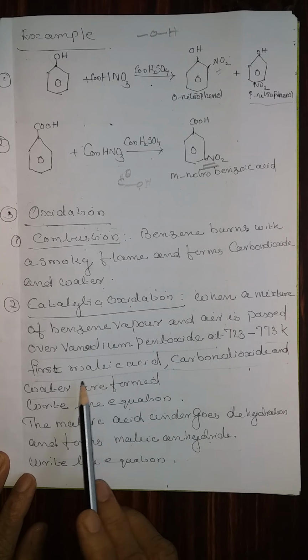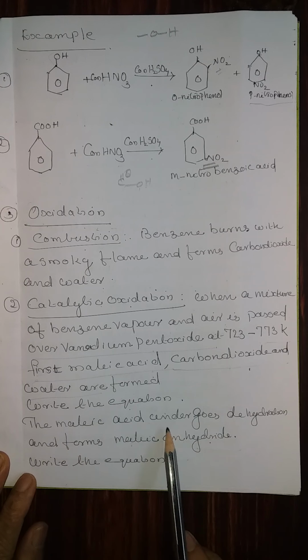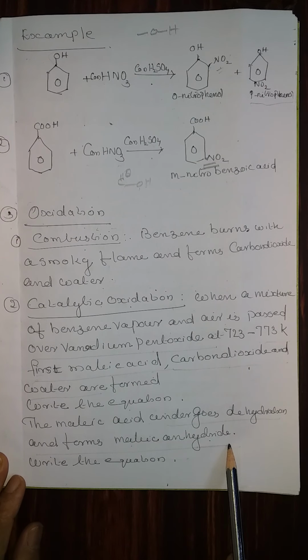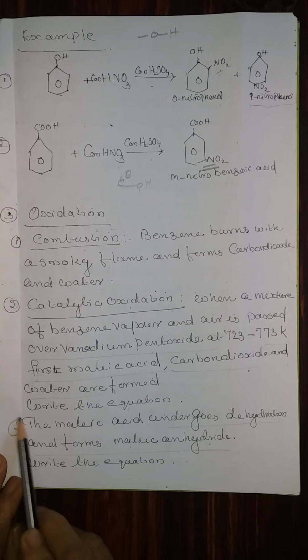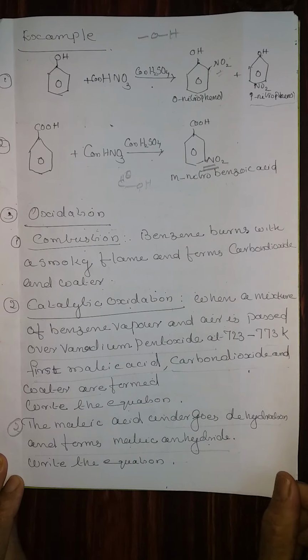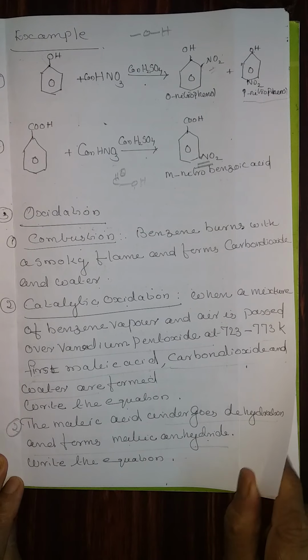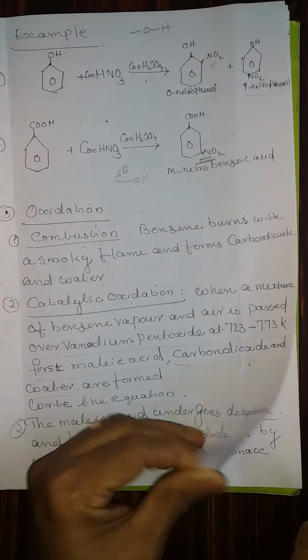Then this maleic acid obtained undergoes dehydration and forms maleic anhydride. The second equation. Write the next equation. Formation of maleic anhydride, that is from maleic acid one molecule of water is removed, that is dehydration.